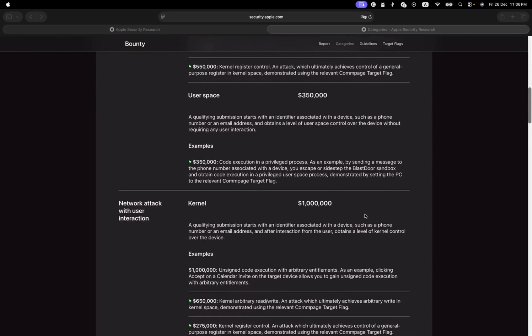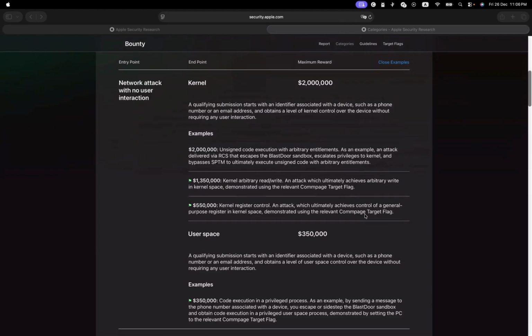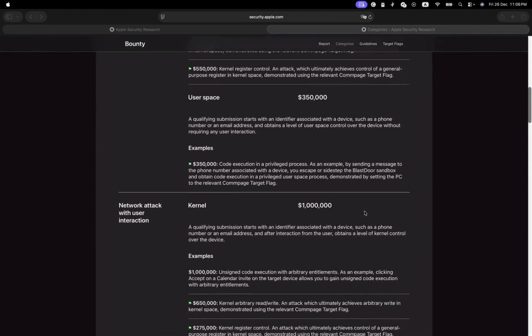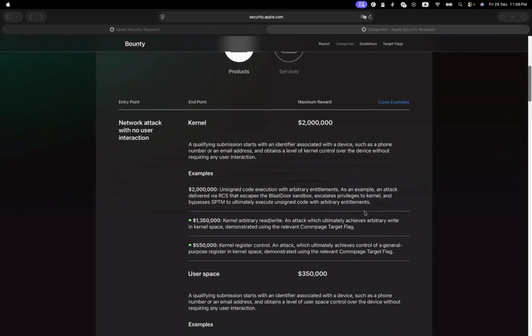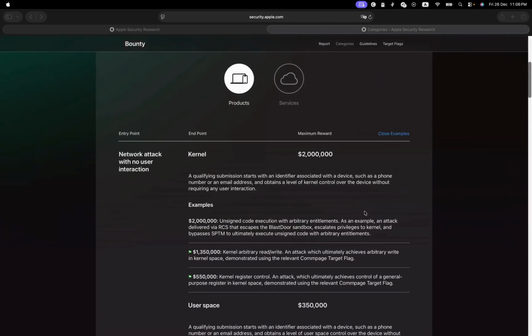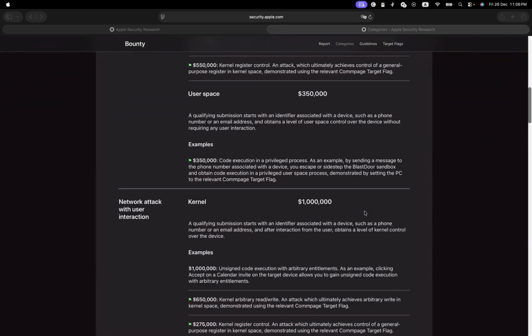We can also see below, before we go to user space, the first one was a network attack with no user interaction. This means you only need to know the user's maybe email or phone number. You deliver the attack, it escalates, and performs unsigned code execution in the various described ways, then you are good to go for up to $500,000.